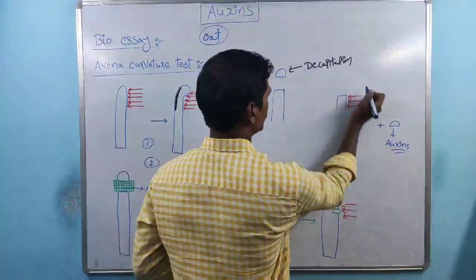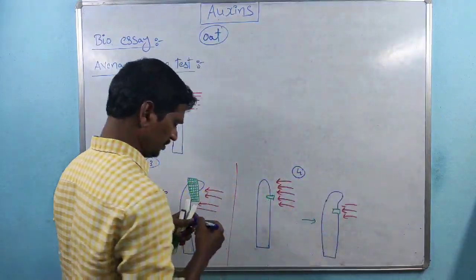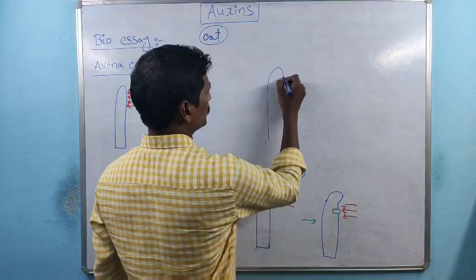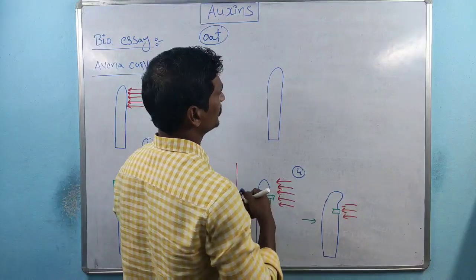This is the second case, this is the third case, this is the fourth case, and this is the fifth case. See, this is the coleoptile part, and this is the light illuminating side.